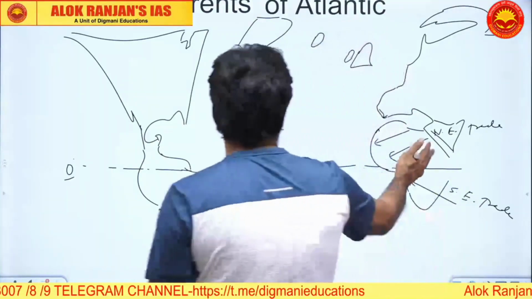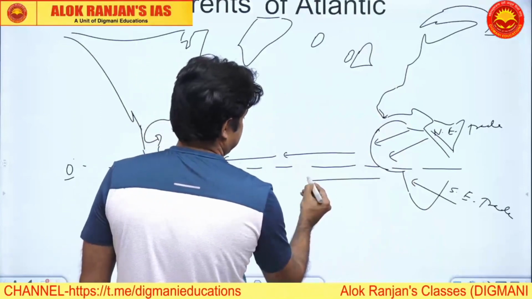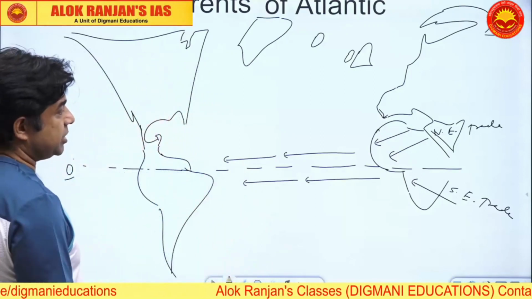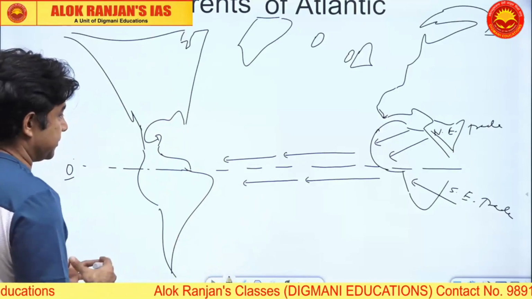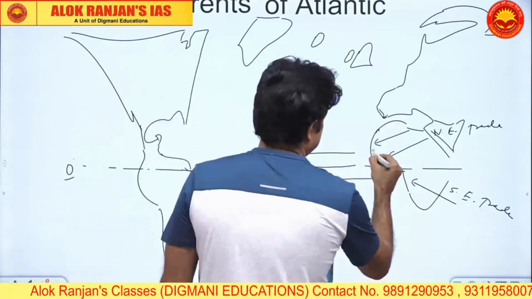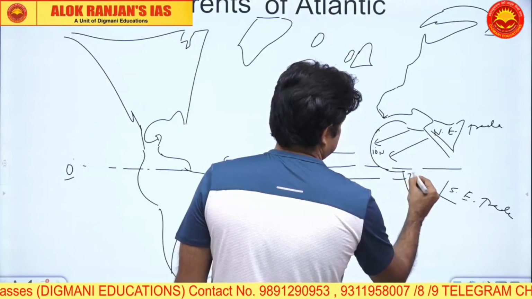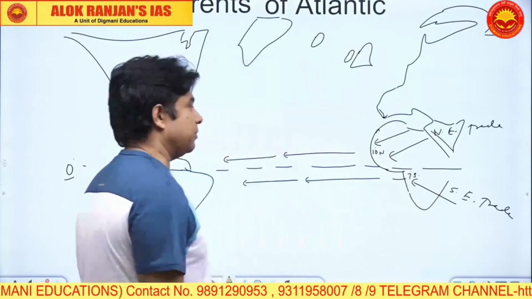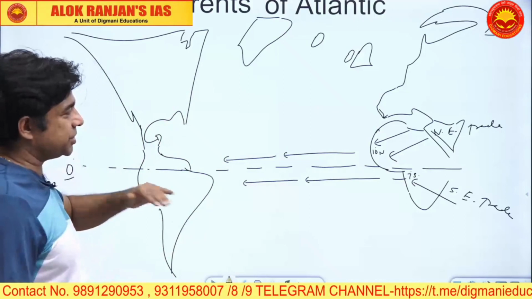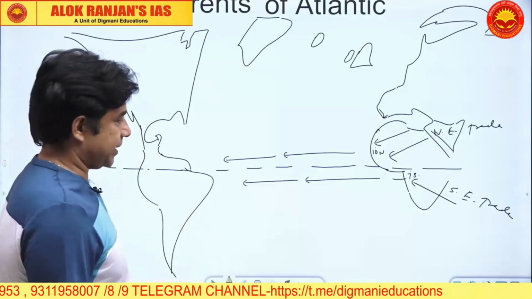So these trade winds will drive the coastal water towards South America from the Guinea coast. So from the Guinea coast of Africa, the trades are driving these currents roughly along 10 degrees. This will be roughly 10 degrees north, and this will be around 7 to 8 degrees south. Always remember that any phenomenon will have a little 2 or 3 degree more poleward extension in the northern hemisphere. Okay.